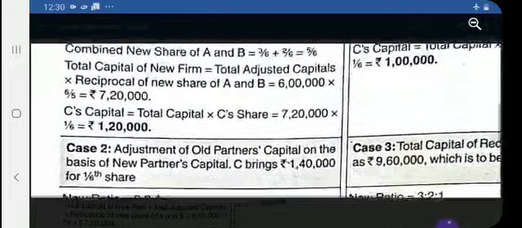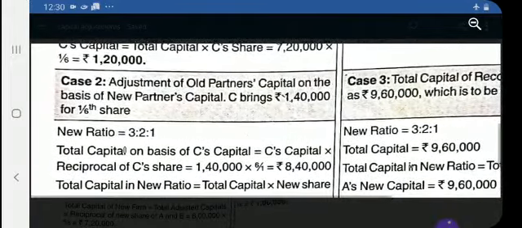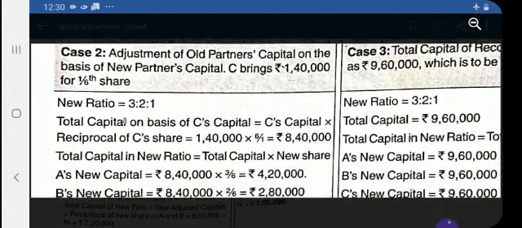So see the first case, adjustment of old partners' capital on the basis of new partner's capital. As given in the question, C is coming into the firm with a capital of 1,40,000 and he is coming on 1/6 share of profit. So you just see the steps. The new ratio is already given, 3:2:1.